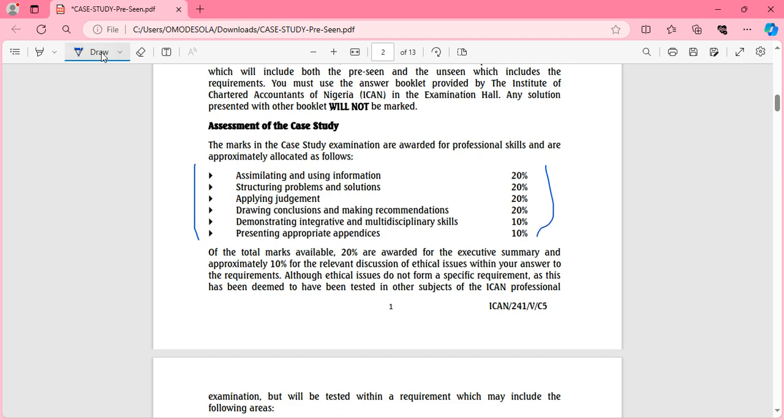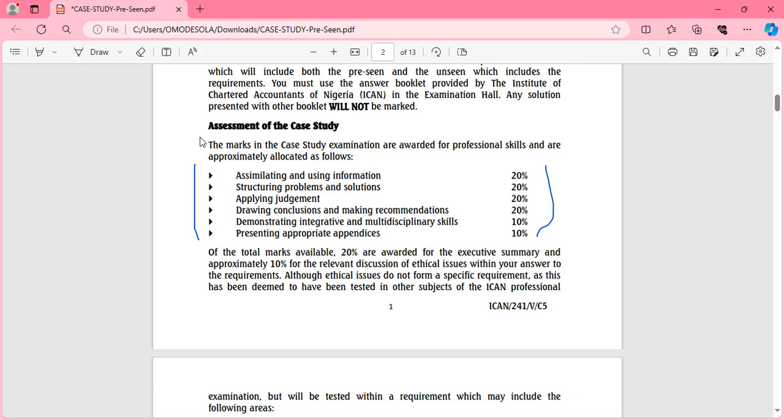Now, the ability to what? To assimilate and use the information. So the information that is provided for you in this particular Preseen, you have to be able to assimilate and use it, not just for assimilation's sake, but also using the information to prepare your report. Because it's the information giving you the theoretical information you'll be given in the Preseen, and possibly more information in the unseen that you use to interpret your results, your analysis, and put together your reports in summary. So that's 20%.